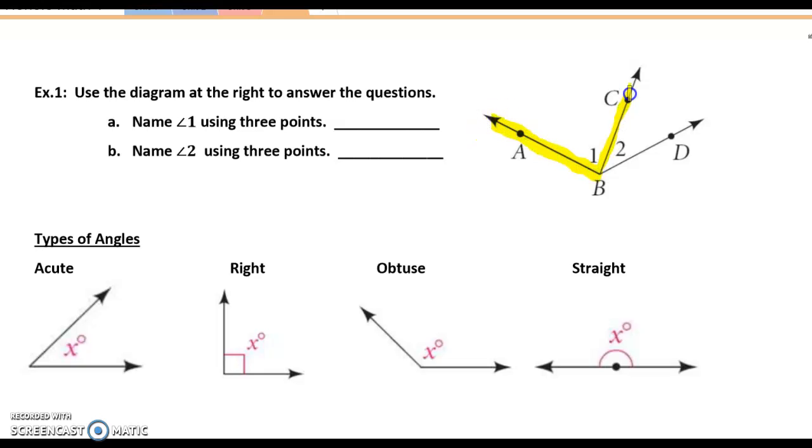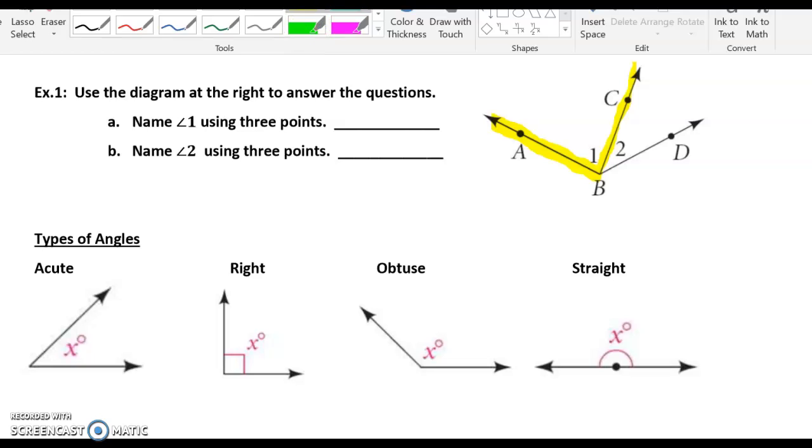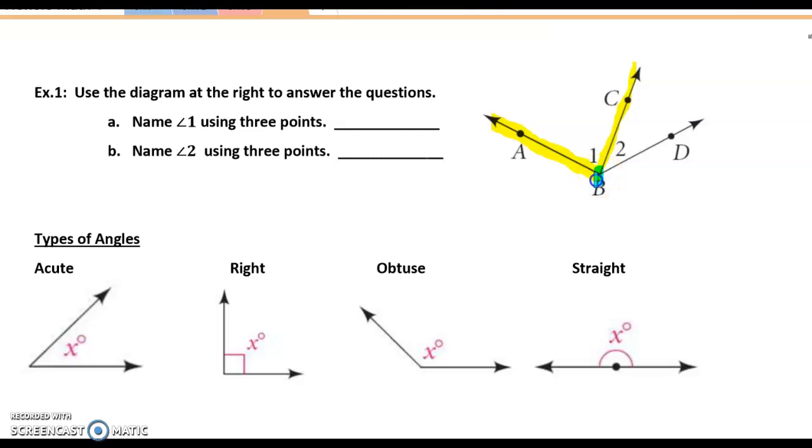Here are the two rays that come from the shared endpoint, which is point B. So that's the vertex. The vertex for angle 1 is at point B.